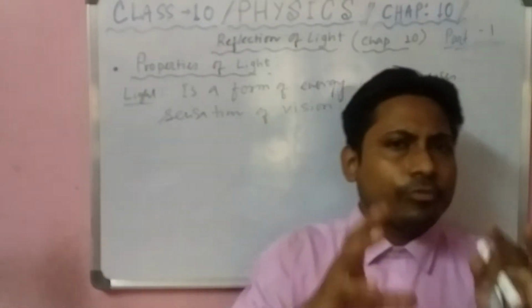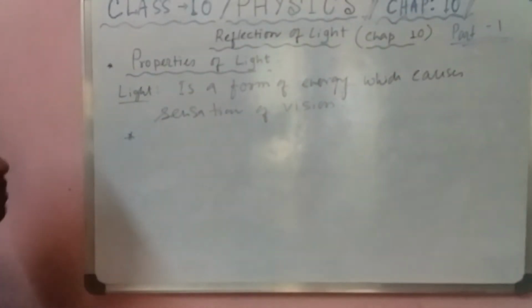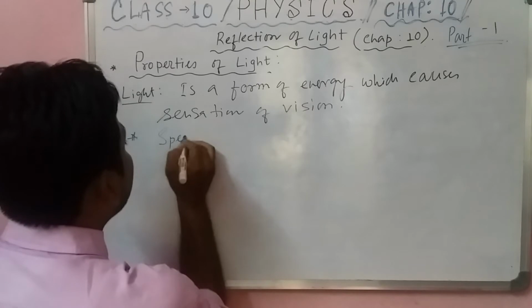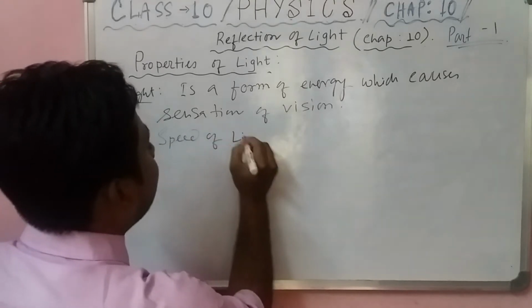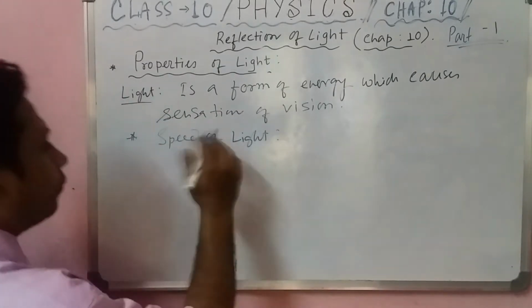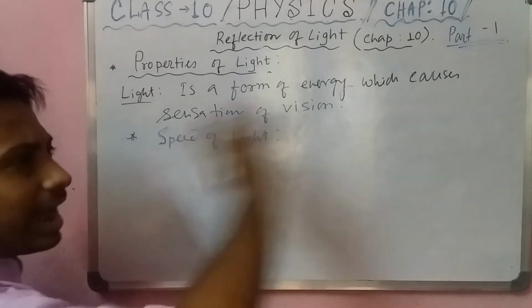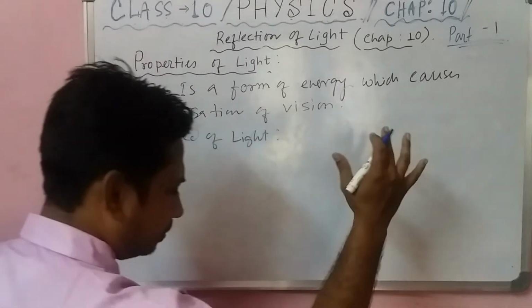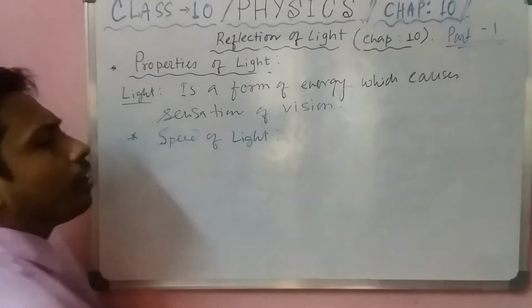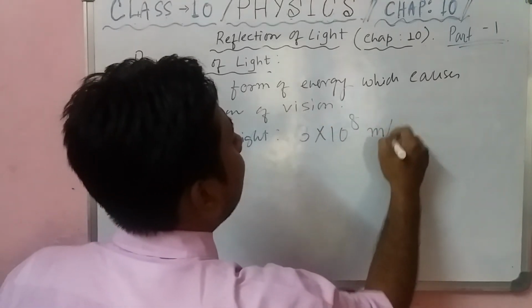So the next thing I want to discuss with you is the speed of light. You know, the speed of light is the highest of anything in the universe. You can write 3 into 10 to the power 8 meter per second.